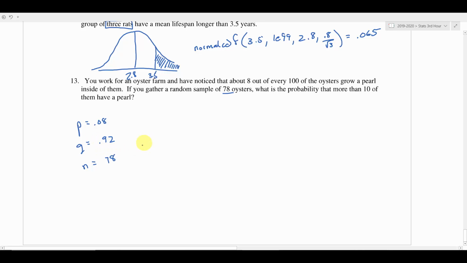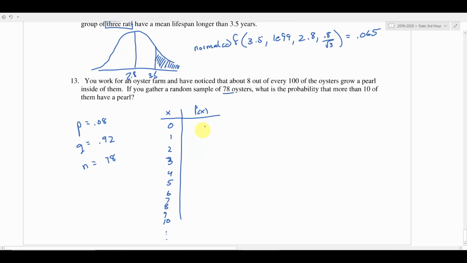So we've got to think, how are we going to set this up? We want the probability that 10 or more of them. You have to think back to the earlier part of the semester. If I were setting up a probability distribution, you would have your x and your p of x. We made these tables, okay? And you would say, what's the probability of getting 0? What's the probability of getting 1? What's the probability of getting 2, 3, 4, 5, 6, 7, 8, 9, 10, dot, dot, dot, all the way down to 78, because we did 78 trials. We could get 0 pearls, 1 pearl, 2 pearls, and so forth and so on.